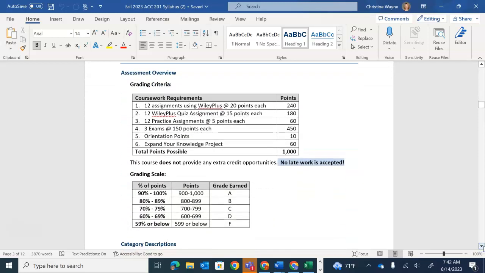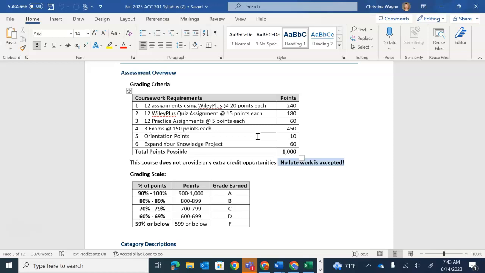Finally, the grading information: we will be doing 12 assignments of homework. We have some adaptive learning, which are labeled here as quizzes. They're more like learning assignments, so they're not technically testing your ability. It's just helping you learn the material. I have 12 practice assignments where I walk you through a video of each of them and then have you do something very similar. And then we have 3 exams at 150 points, as well as some small orientation assignments, and finally an expand your knowledge project.